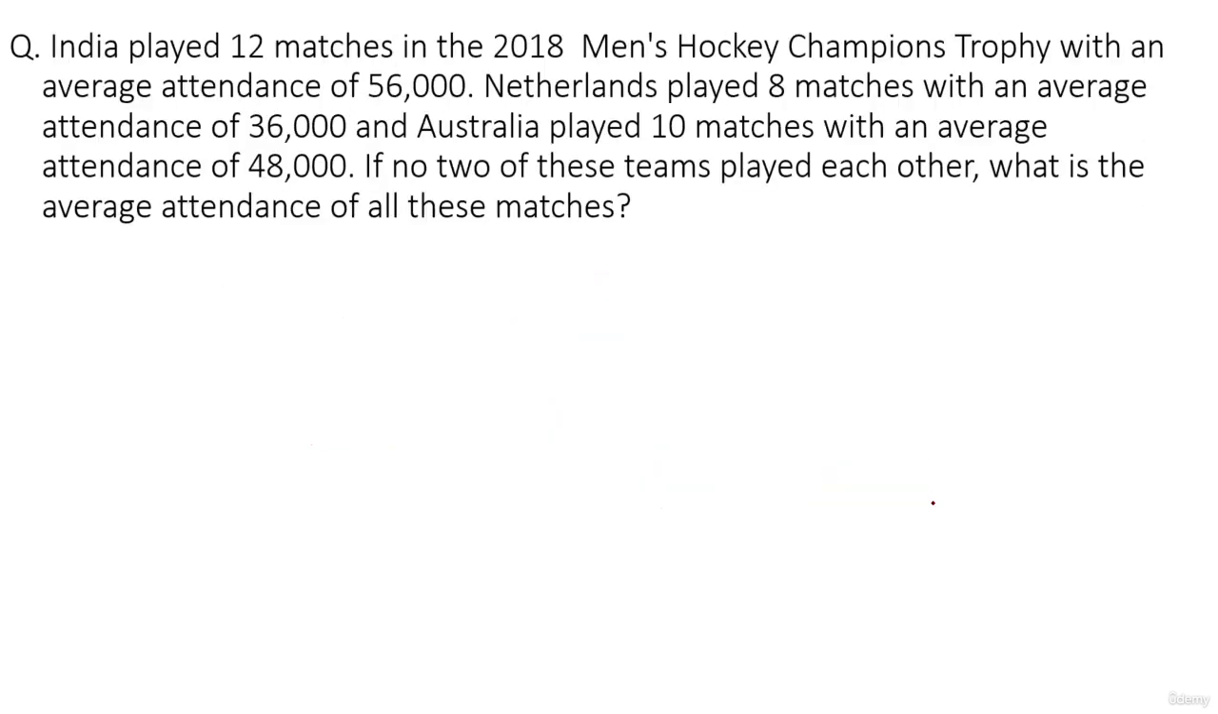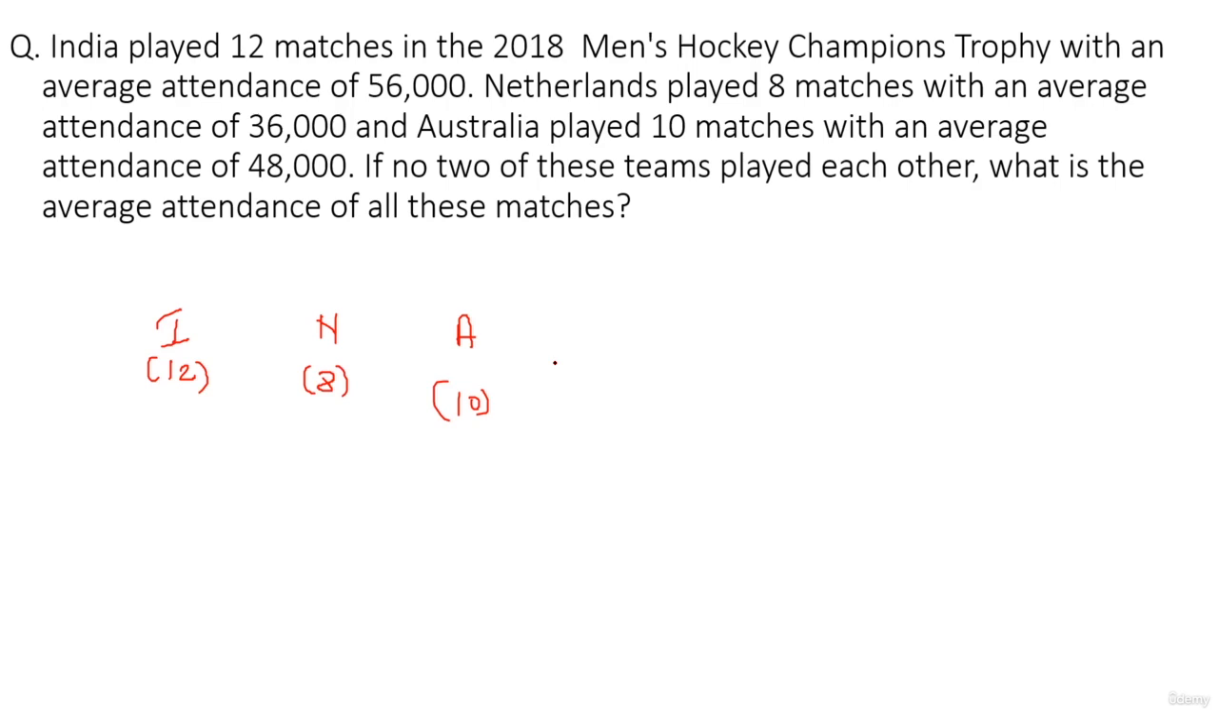Right? One more question based on this. India played 12 matches in the 2018 Men's Hockey Champions Trophy with an average attendance of 56,000. Netherlands played 8 matches with an average attendance of 36,000, and Australia played 10 matches with an average attendance of 48,000. If no two of these teams played with each other, what is the average attendance of all these matches? Now why is it given that no two teams play against each other? That is to tell you that the matches we are considering are all distinct. There is no overlap anywhere here.